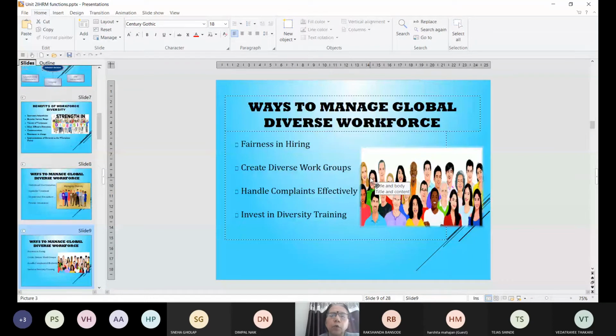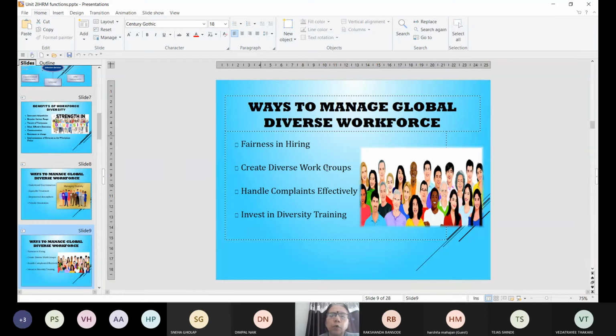Now, how can you manage a global diverse workforce? If you have people from different nationalities working together, for the HR manager, this is a very, very challenging job. So, what can you do? First, you should have fairness in hiring. Just because a person belongs to a particular nationality, you should not hire the person. A person will be hired based on his or her capabilities.